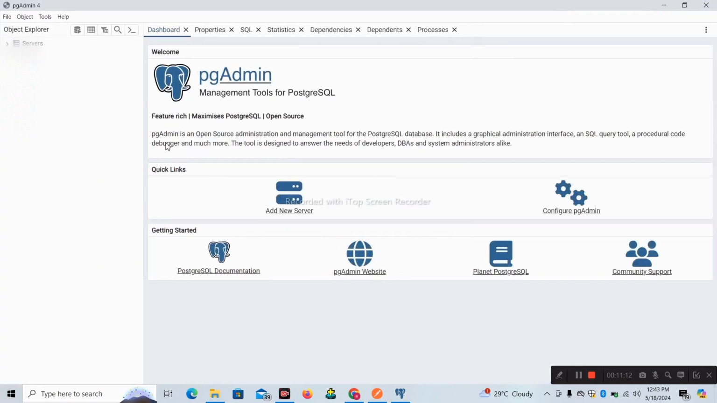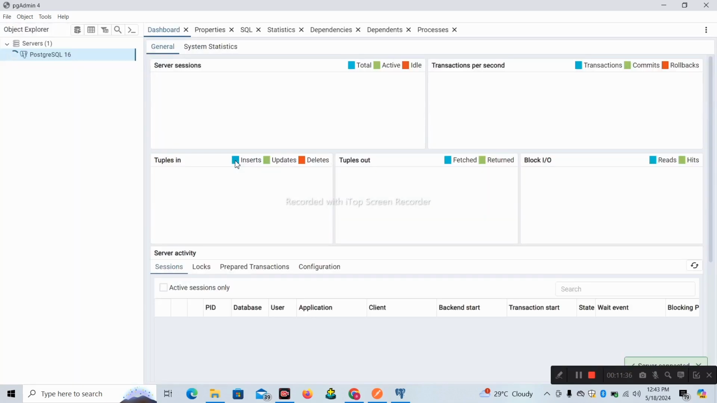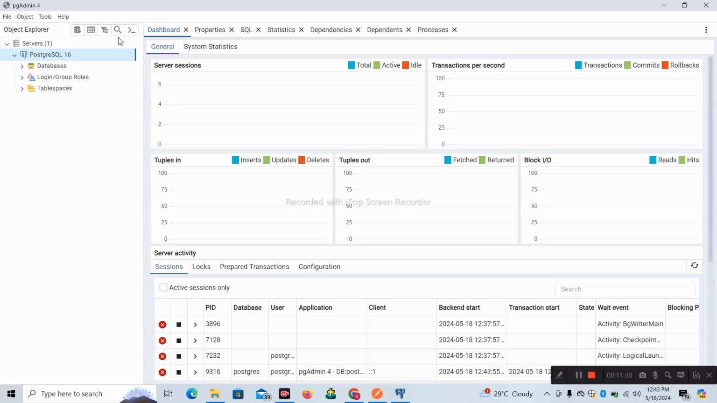Okay, this is the PgAdmin. You can see a server, right? If you click on that, it is saying please enter the password for the user postgres to connect to the server. The password we added before, we should provide the same password. If you provide that same password and click on OK, you can get this database.